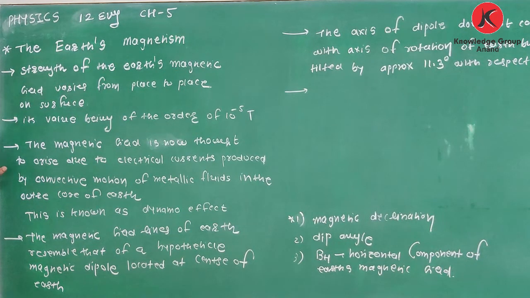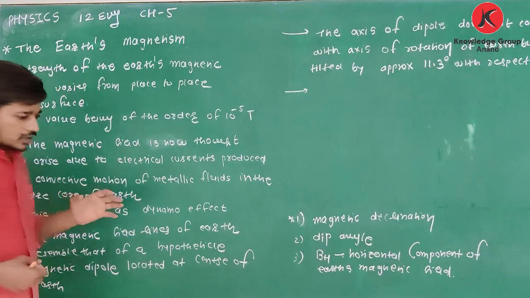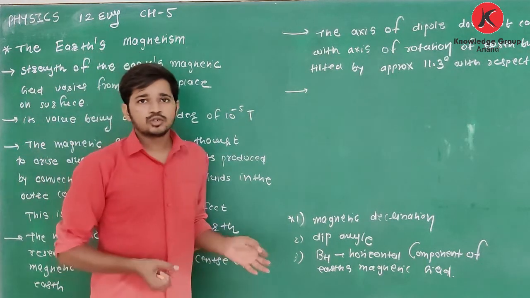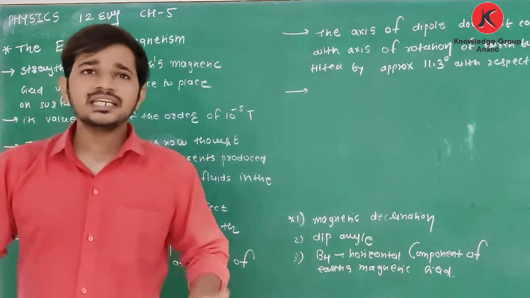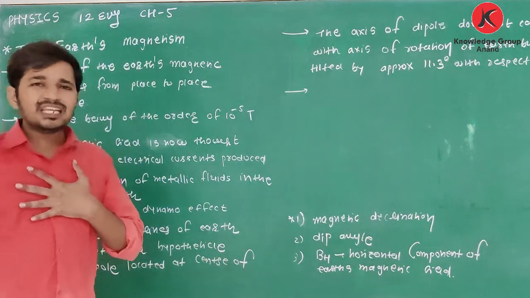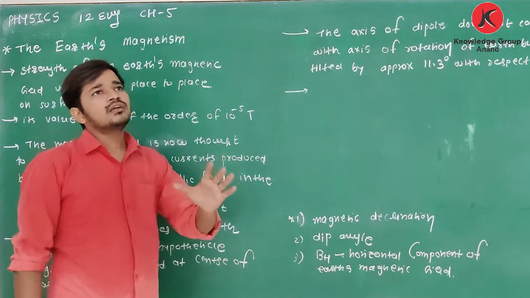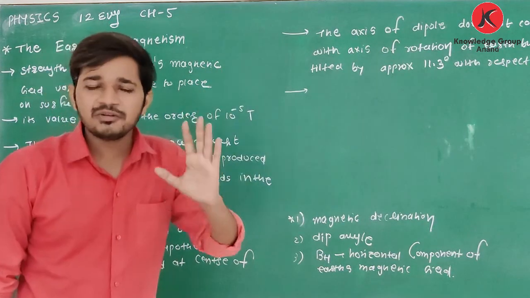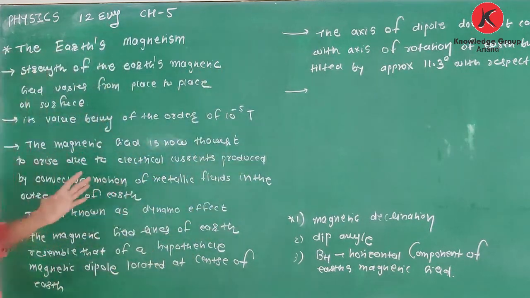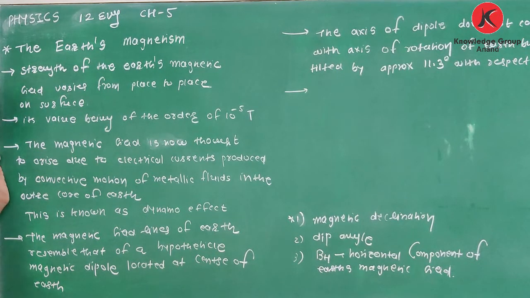Okay, now for better understanding, to solve some questions and theory, we can assume that Earth behaves as a magnet, having one bar magnet or one magnetic dipole. As a magnetic field is produced, we can imagine one imaginary magnetic dipole.